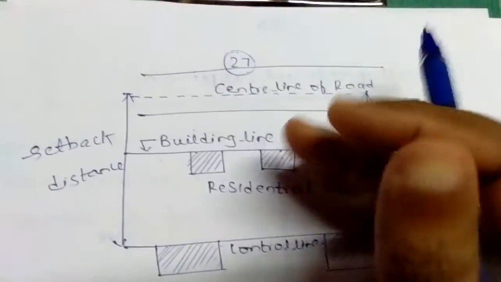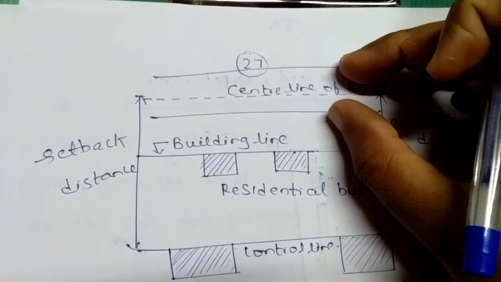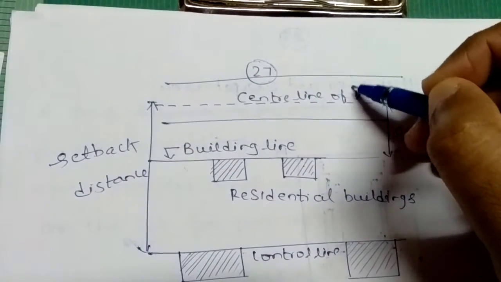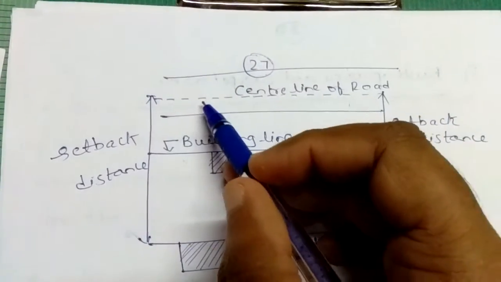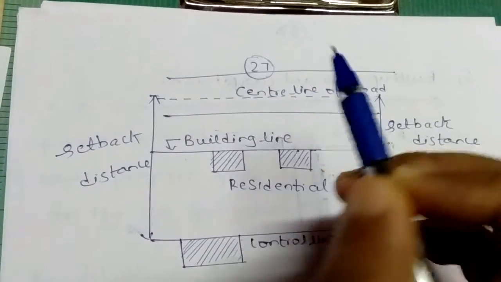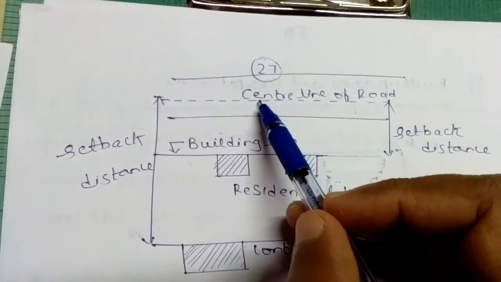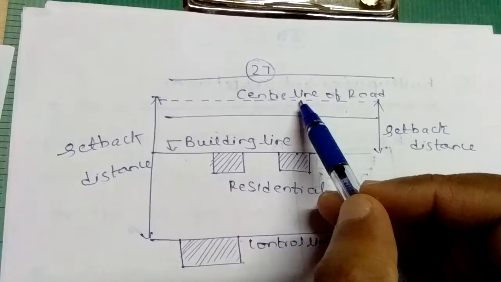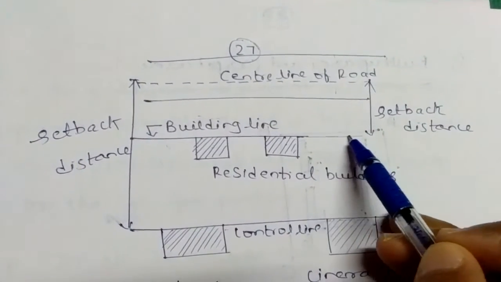Then this is the road, and between the two fingers this is the road width. This is the center line of the road, the exact center line.